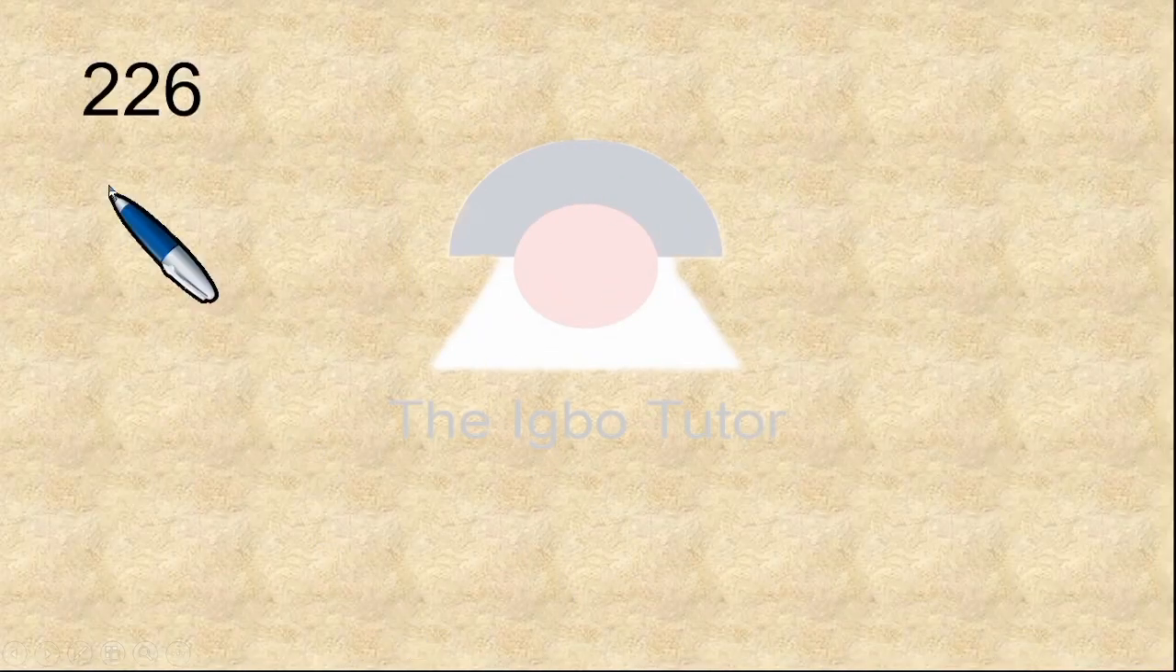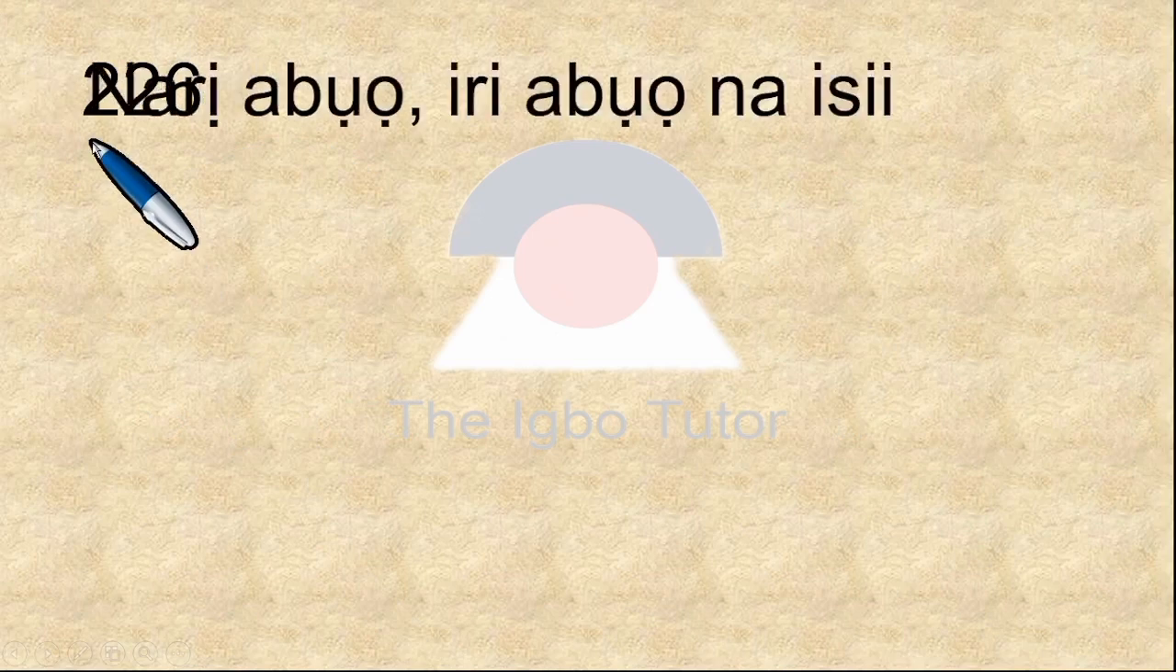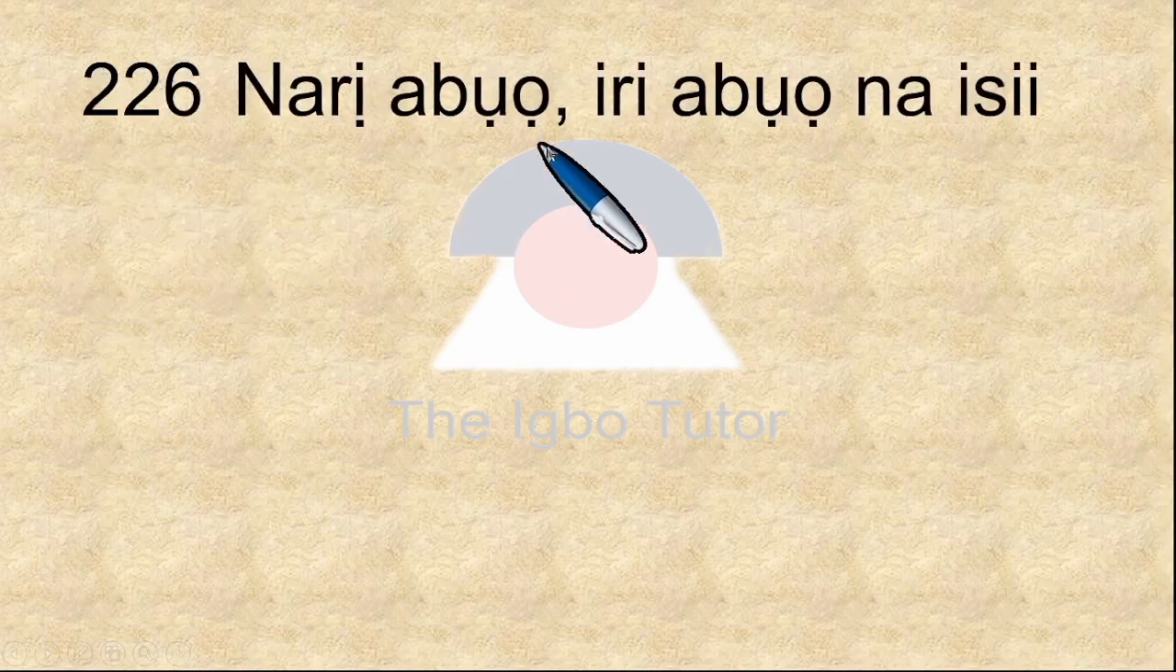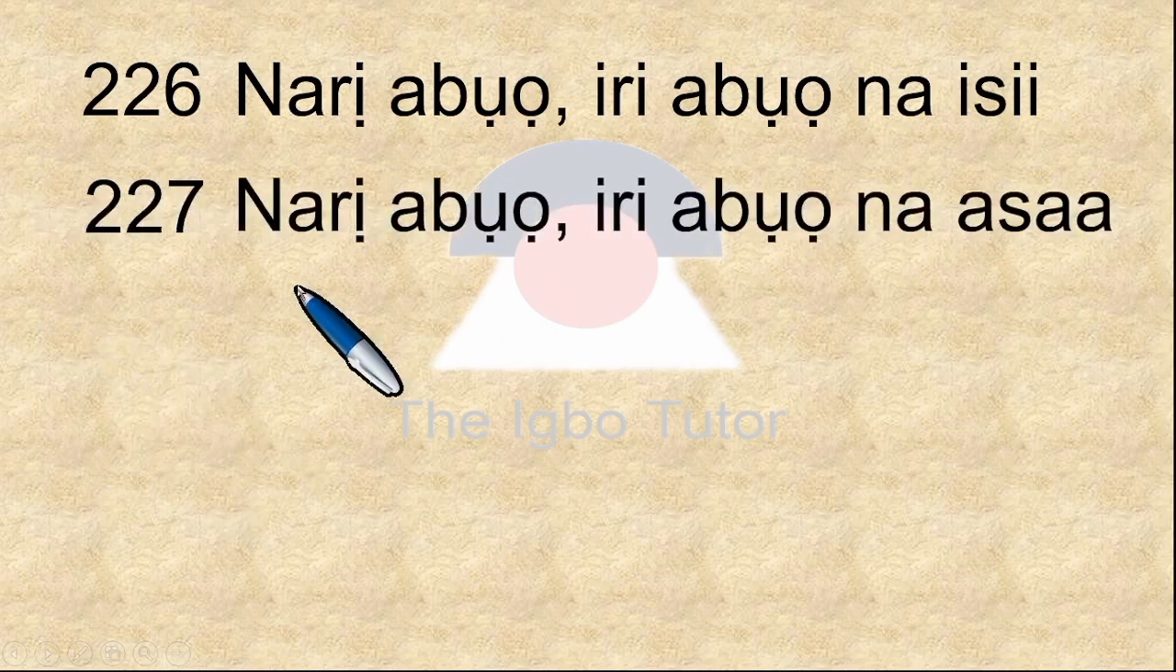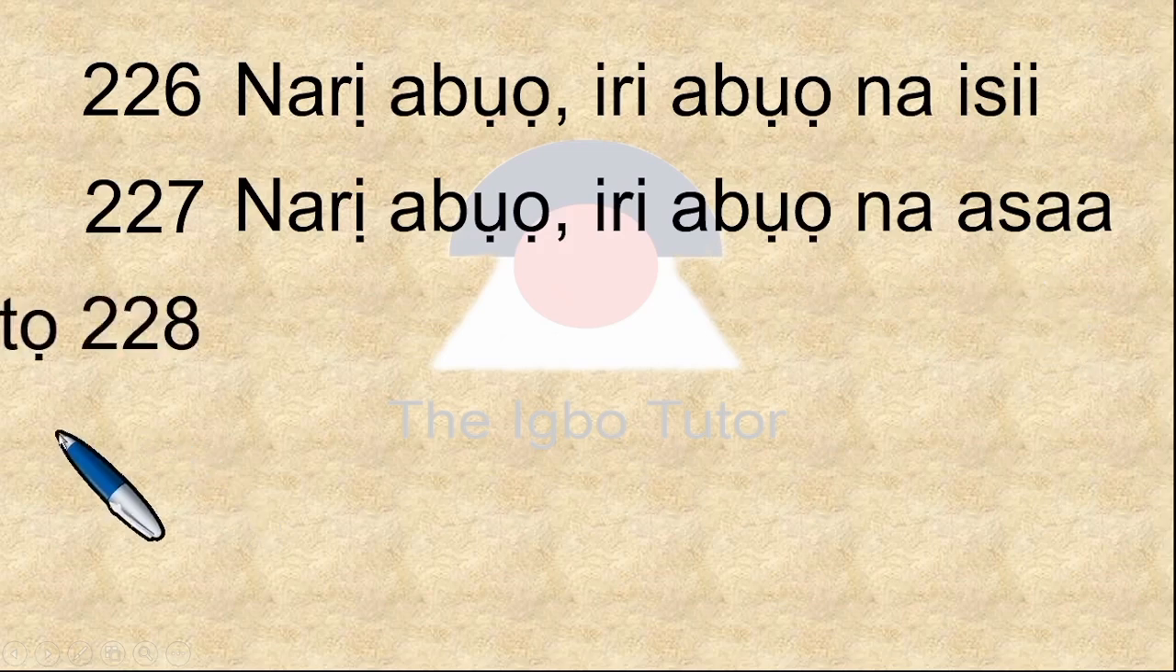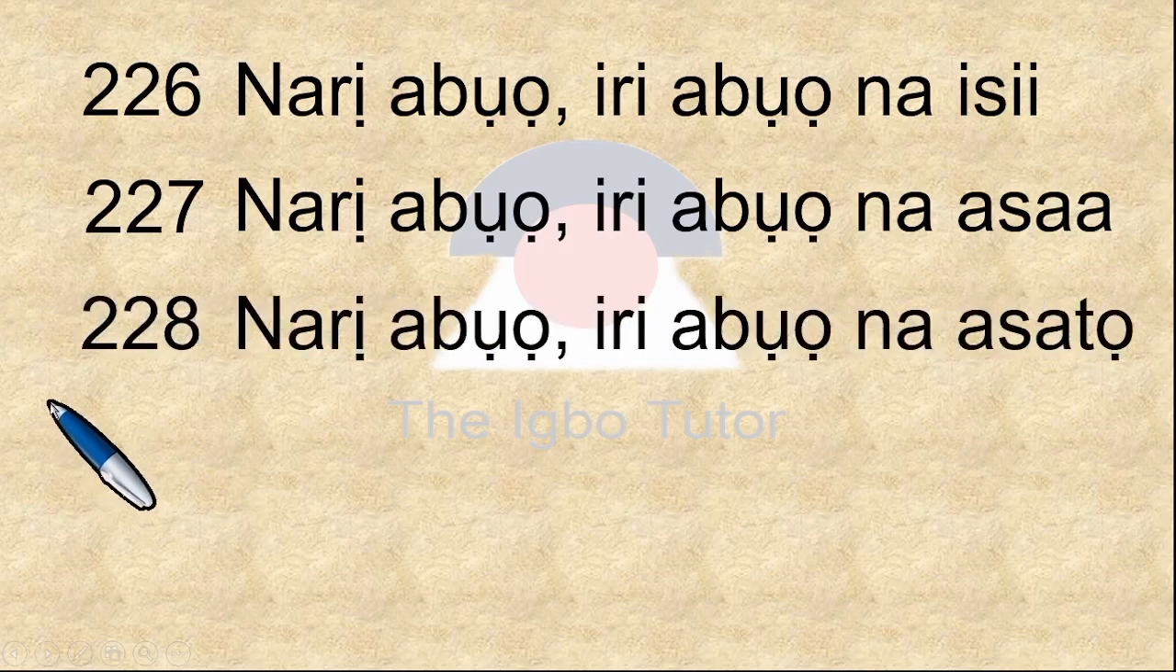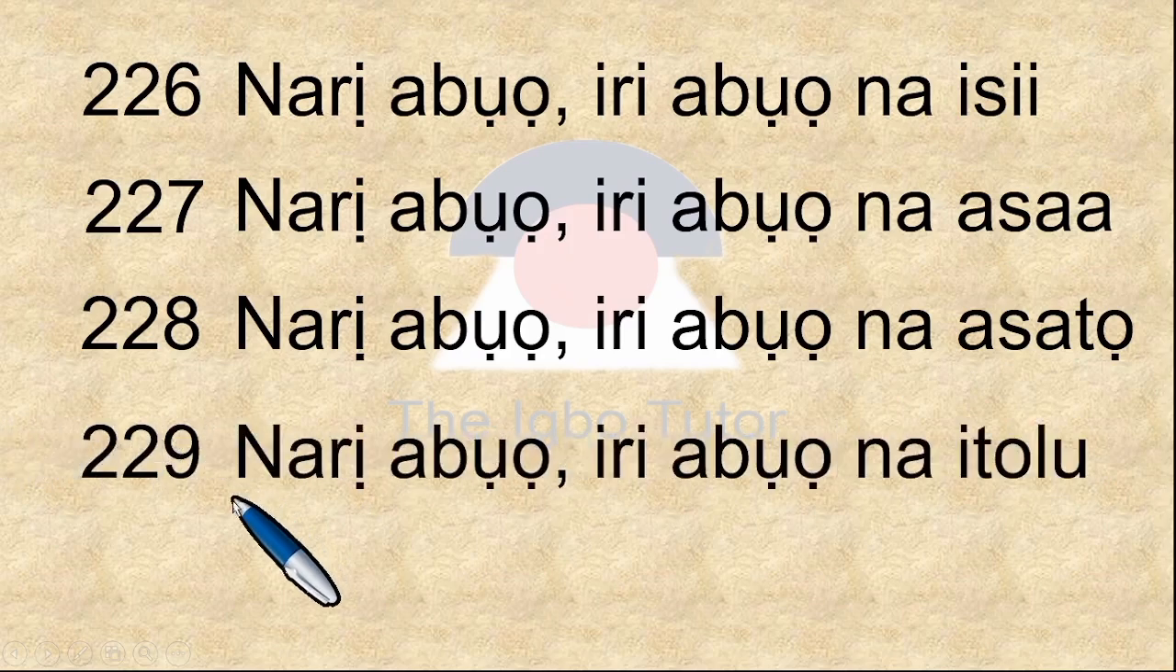And the first number we have here is 226. What is this? Narị abụọ, iri abụọ na isii. 227. Narị abụọ, iri abụọ na asaa. 228. Narị abụọ, iri abụọ na asatọ. We go to 229. Narị abụọ, iri abụọ na itoolu.